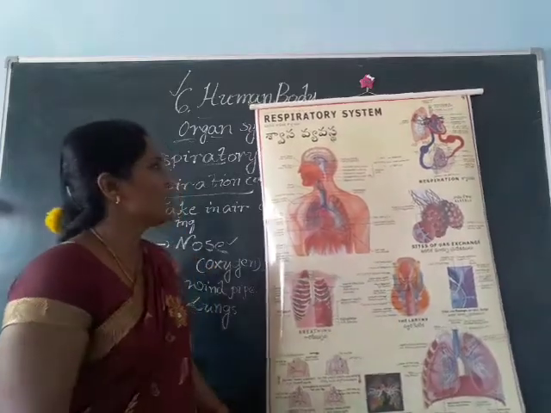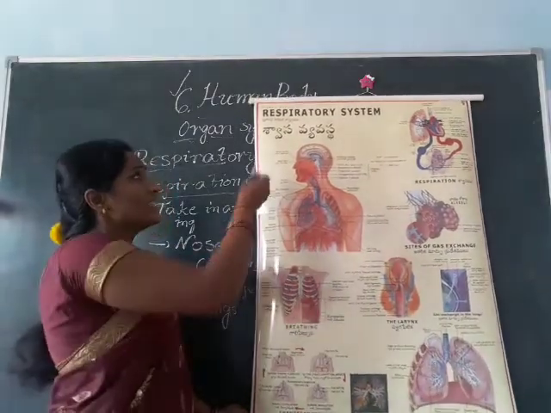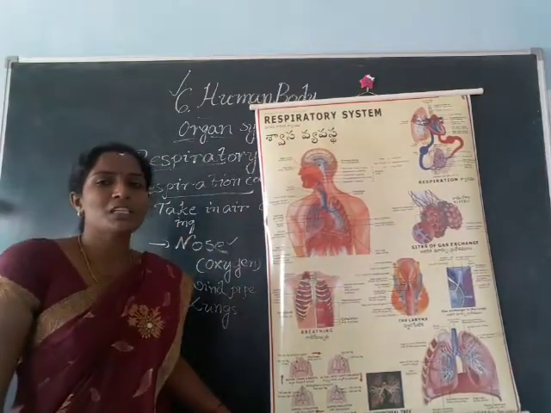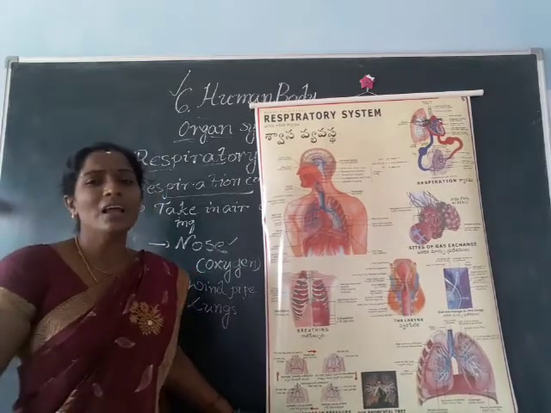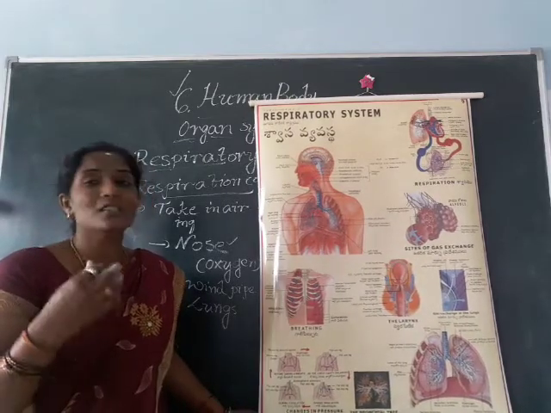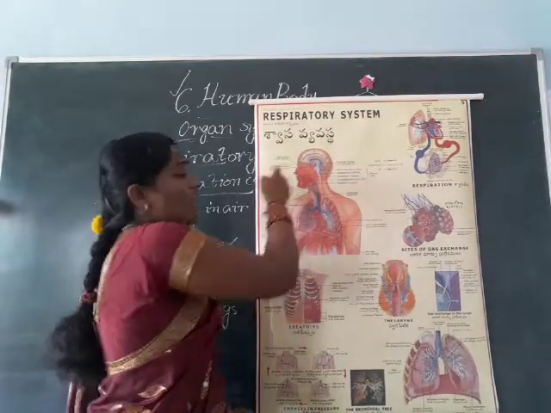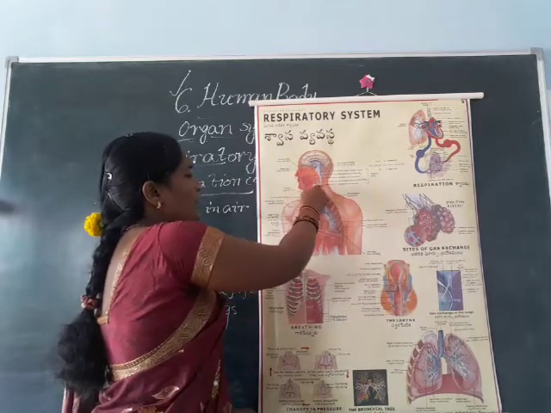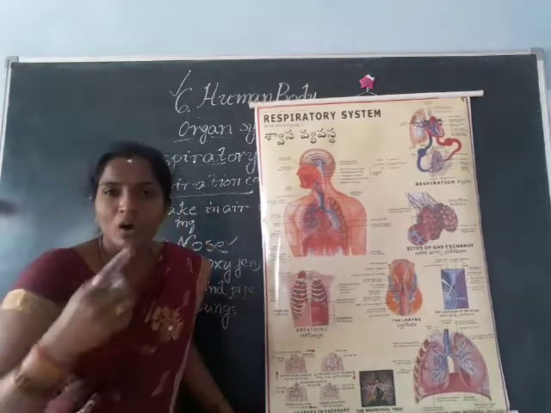Next, once again I want to tell about this respiratory system. This is a very important system in our body. Respiration means taking in air and releasing air, which is called respiration or breathing. And which gas are we taking? The name is oxygen. This oxygen or fresh air will enter through our nose, and then go through the windpipe.